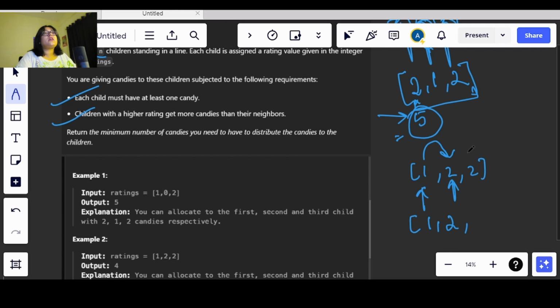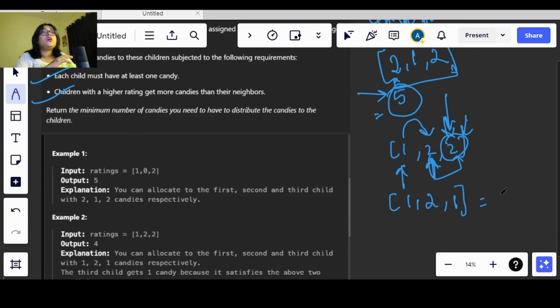Now this child has a rating equal to 2, but then also he will receive only one candy. So if we have a case such that the previous value and the current value are equal, then the current child will get only one candy. This is kind of not justifiable, but this is what we have to do here. So here we have to return the total 4 candies as the answer.